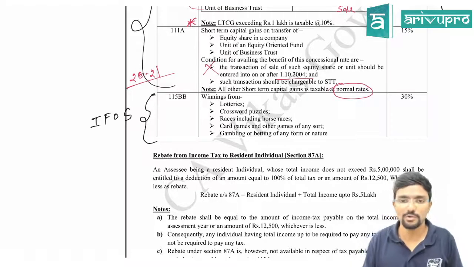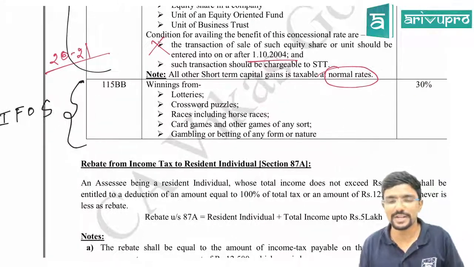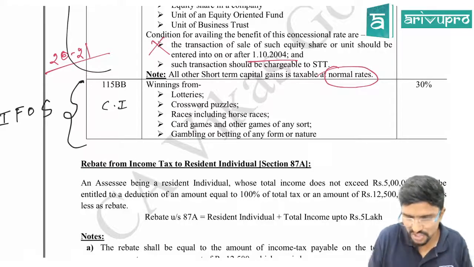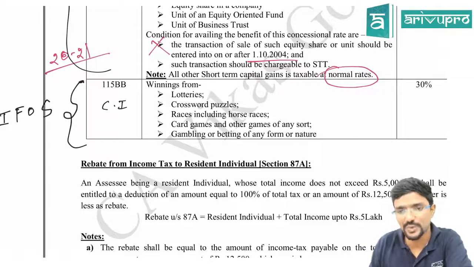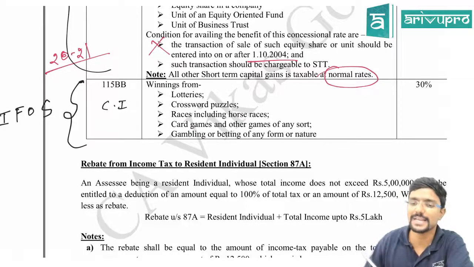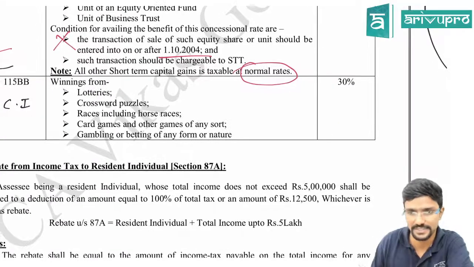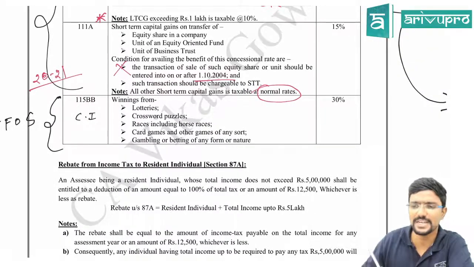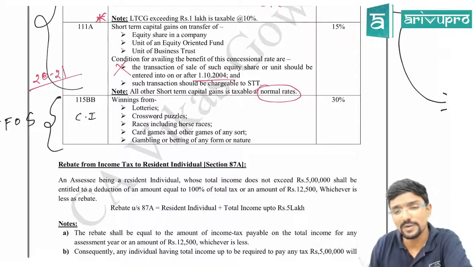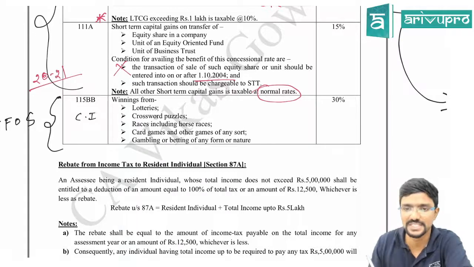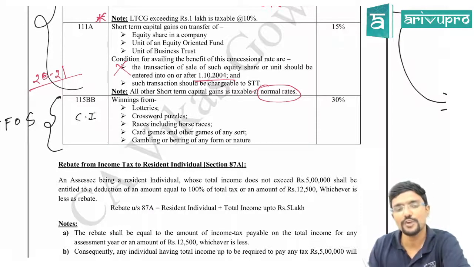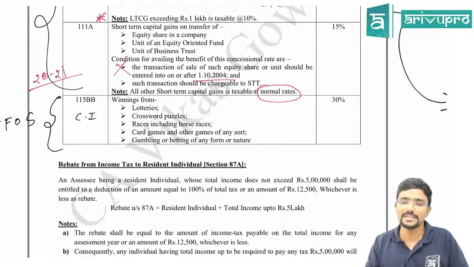Chalo. So now I will be explaining 115BB. We call this casual income, guys. Casually I am getting something. What is that? Winnings from lotteries, crossword puzzles, races including horse races, card games and other games of any sort, gambling or betting of any sort. In that case, you have to pay tax straight away at 30%, the highest rate. Over and above this, there are certain restrictions, which we will see later. That means you cannot claim any deduction against this casual income. Clear, guys? So if you have any casual nature income, then 30%.